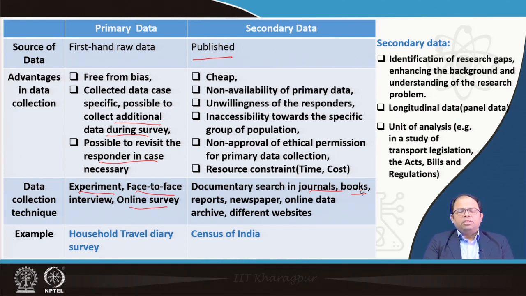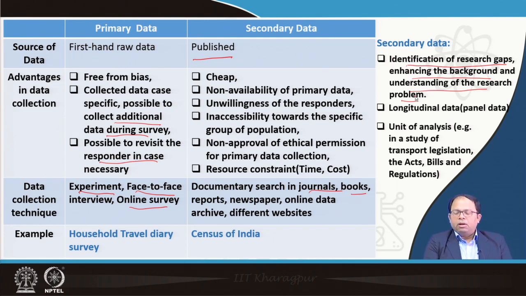Now, both primary data and secondary data could be utilized, and in most cases we use both. Secondary data is usually required to identify the research gaps and enhance the background and understanding of the research problem. So by studying the secondary data sources, we can understand which areas have already been covered, and identify which areas have not been covered, and that we can cover in our surveys.